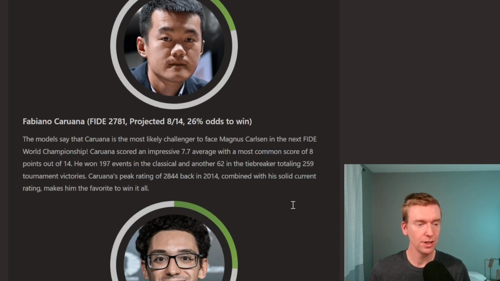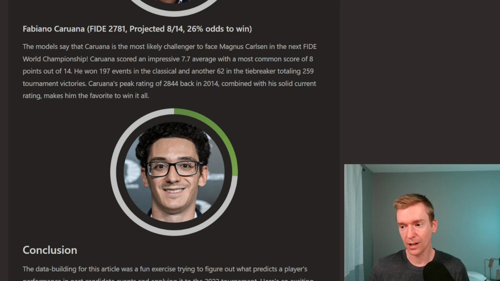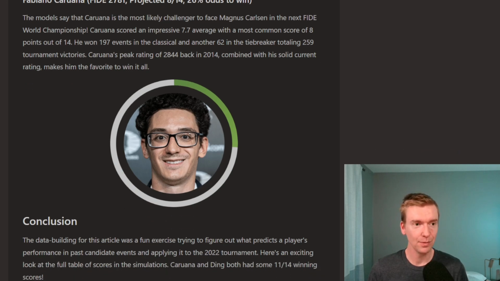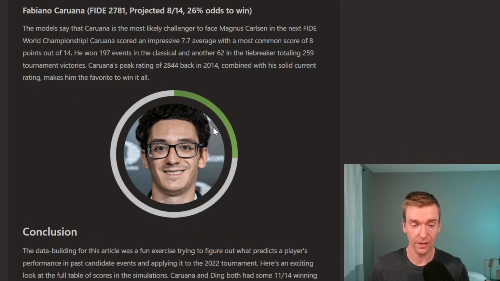Now we get to number 1, Fabiano Caruana. He's already qualified before to face Magnus, and he had a very tight match. He was actually tied in the Classical and went to tie breaks. 2781 rating. He's been a consistent 2800 plus. I think this 2780 is a little bit misleading. Projected 8 out of 14, 26% to win.